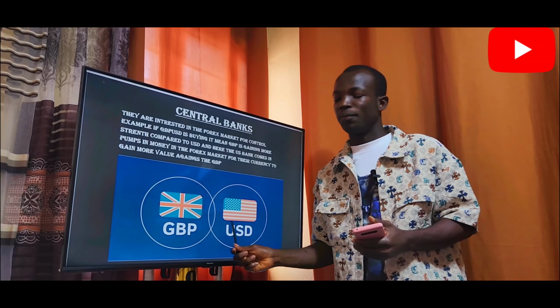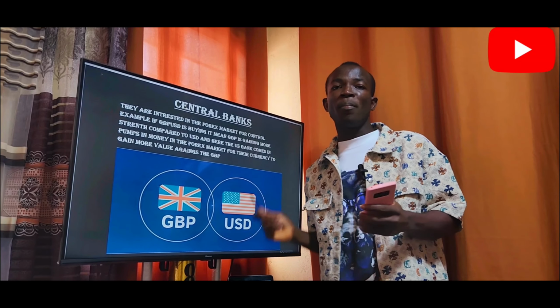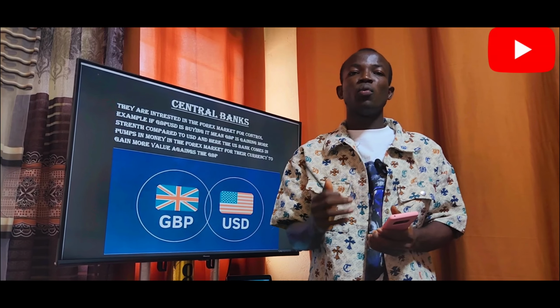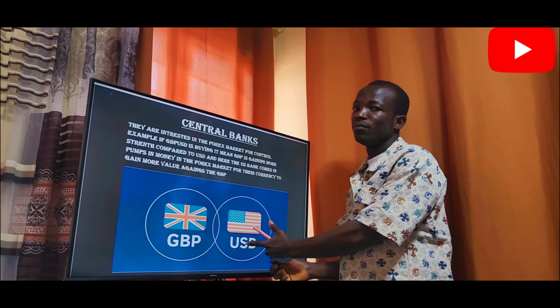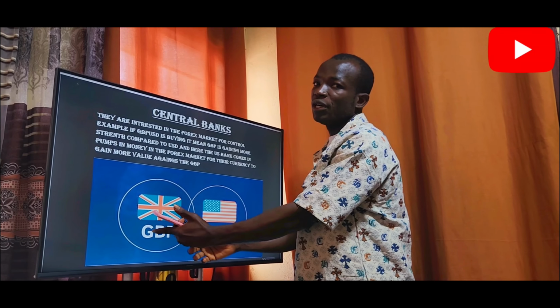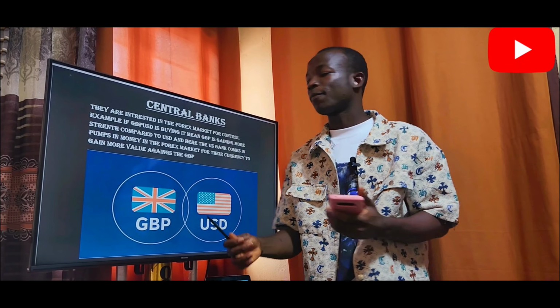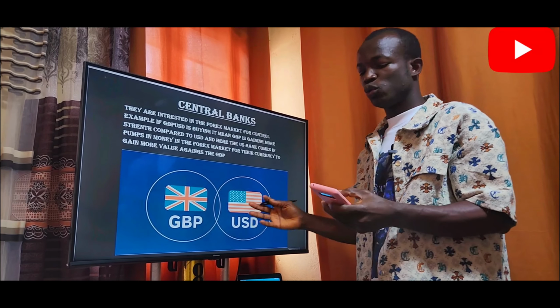Now the central bank of the United States comes in and pumps dollars into the market to make their currency have strength, because investors will be running away from this currency since it's falling, it's losing value. They will instead go for the Great British Pound, since that's the one that is buying. So their function here is to pump money into this market for their currency to gain strength.